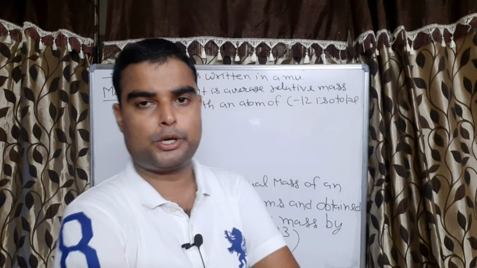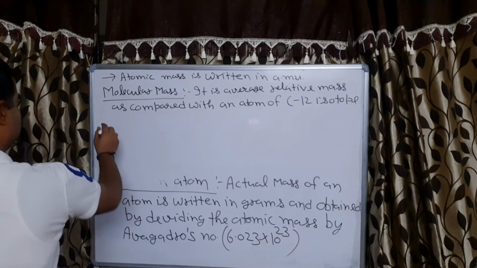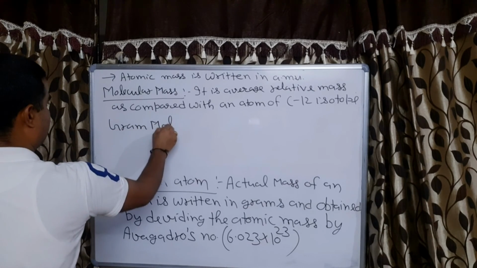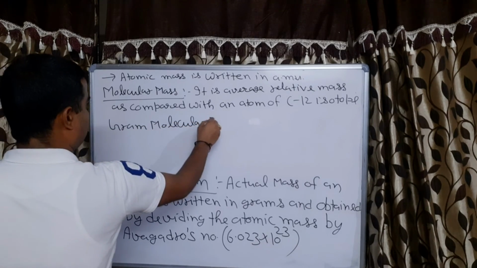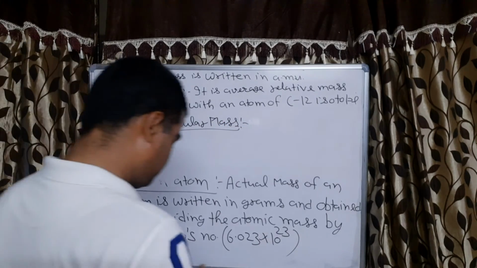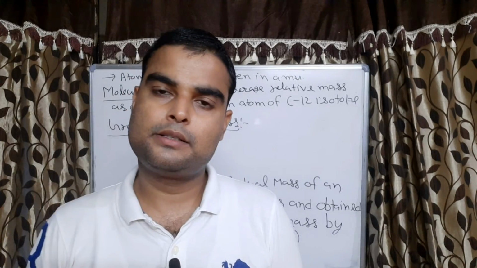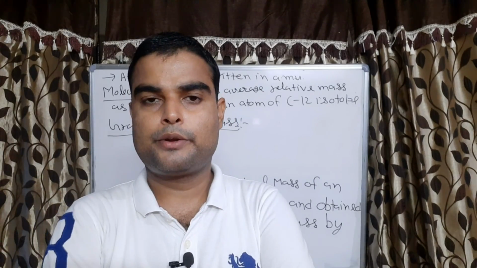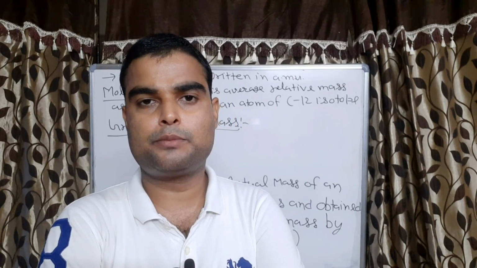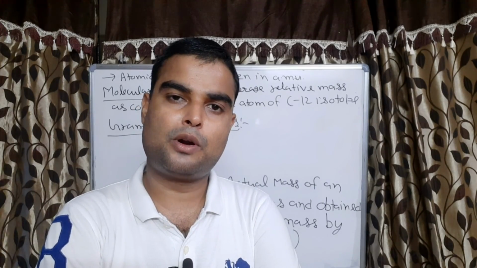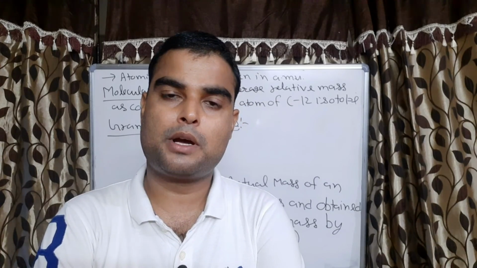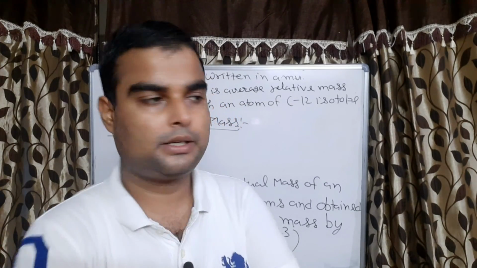Now come to the gram molecular mass. What is the gram molecular mass? It is similar to the gram atomic mass. When we write the molecular mass in terms of grams, then it is called gram molecular mass, and the quantity of gram molecular mass is 1 gram molecule.